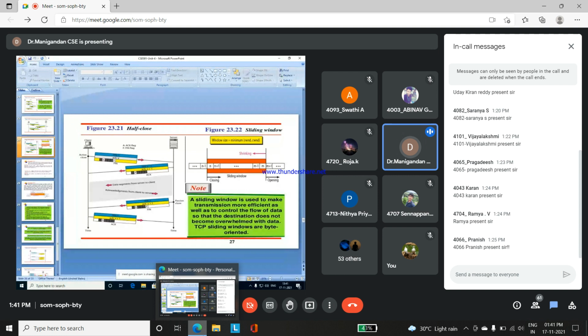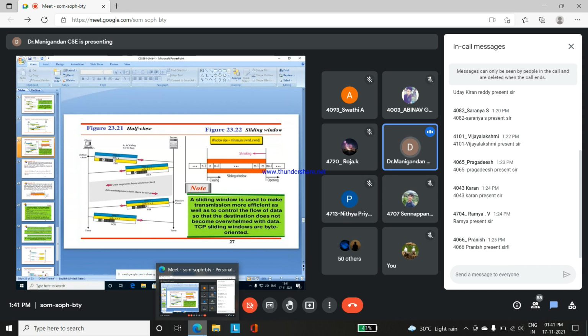Based upon this, there will be a closing process from the client side, and in the server side an opening process will be done. Here the window size will be the minimum of the rewind command. Based upon the closing, forwarding and rewind processes, the commands are forwarded from client to server.